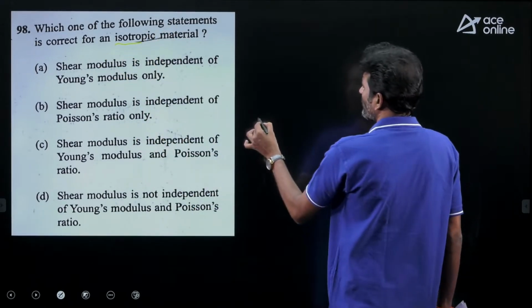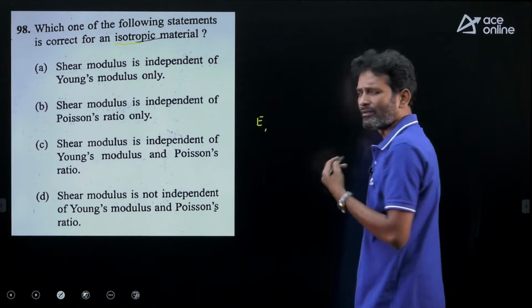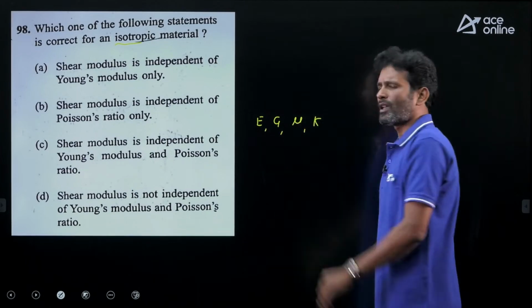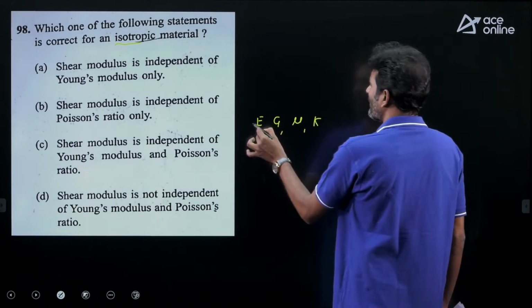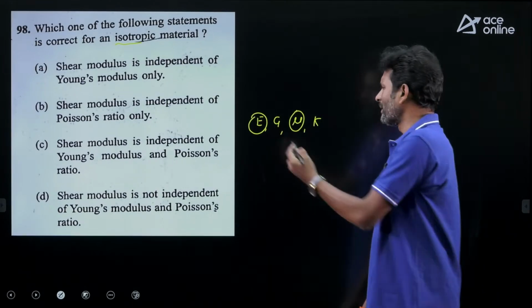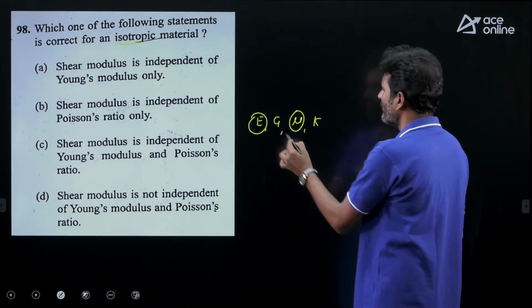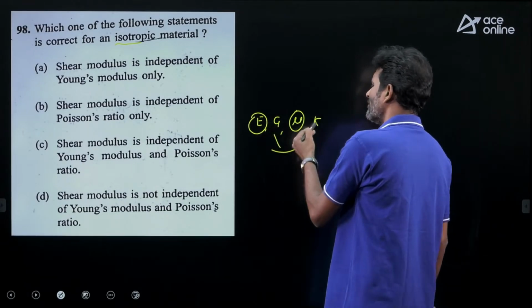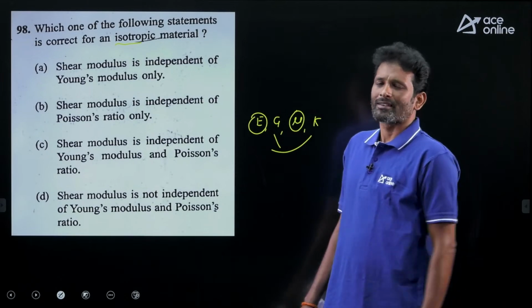For homogeneous and isotropic materials, how many elastic constants do we define? 4: E, G, mu, K, as we know. Out of these 4, usually we consider E and mu as independent elastic constants. We predict them from a simple tension test. The values of G and K depend on E and mu. That's why G and K are generally considered dependent elastic constants.